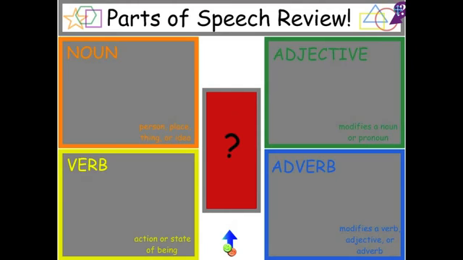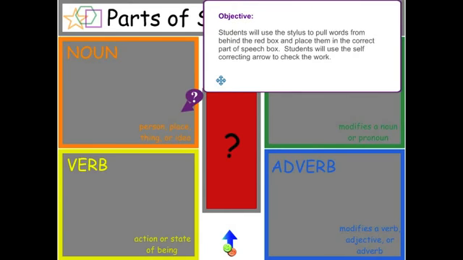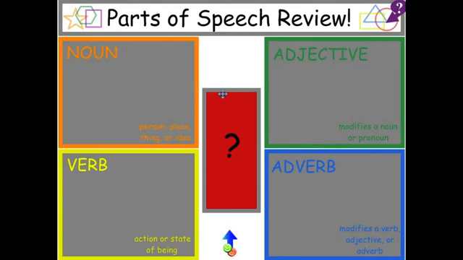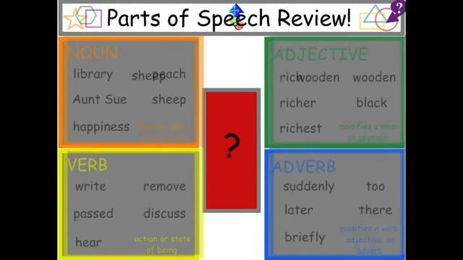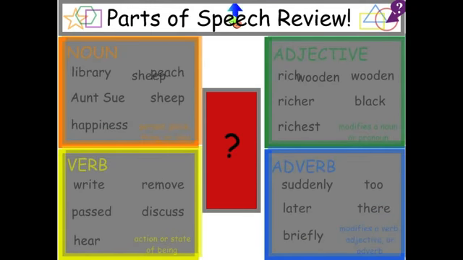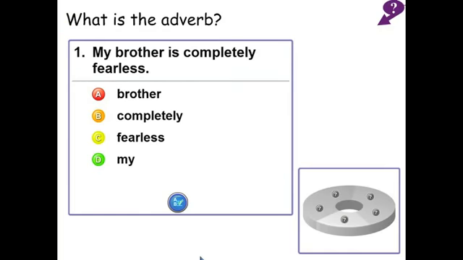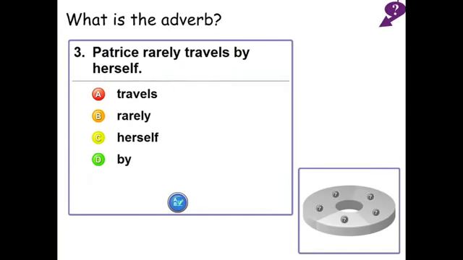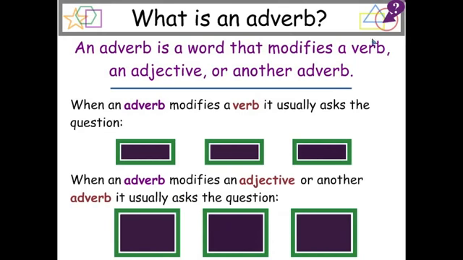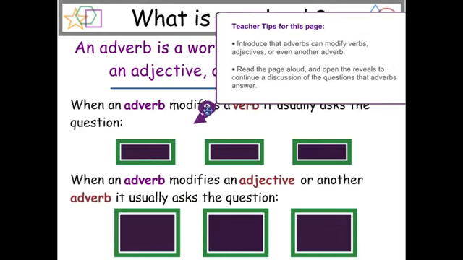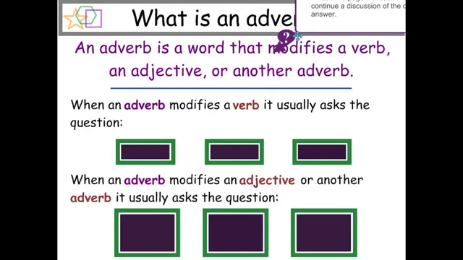On this page, the student will pull the words from behind the red box and sort them into the appropriate box. They can even check their answers. We check for understanding of adverbs using Mimio Vote. This page is a teaching page. The teacher explains that an adverb modifies a verb and asks a question.